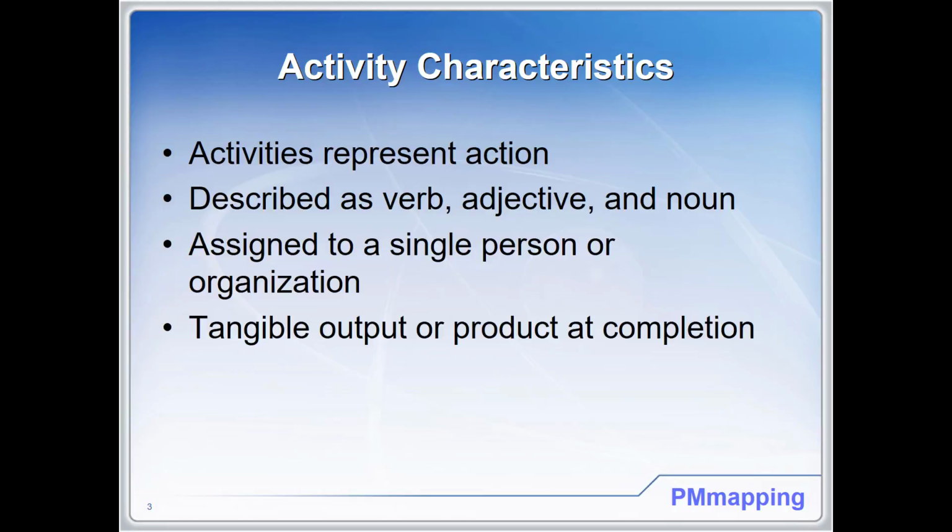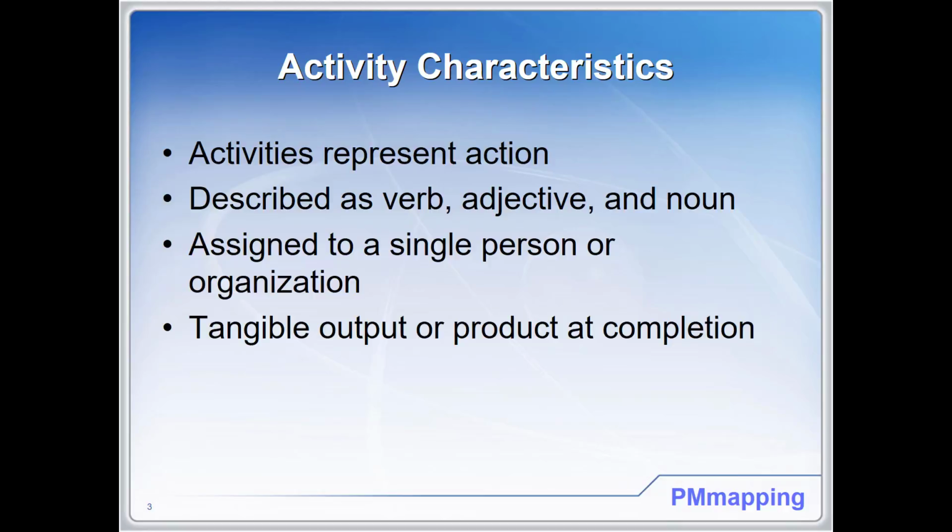Let's review some of the activity characteristics. Activities represent action. They have action words in them. They're going to be verbs, adjectives, and then a noun. You can assign this work to a single person or organization. You never want to assign two different organizations to perform the work of one activity. That in itself will let you know that you need to separate that activity into two activities.